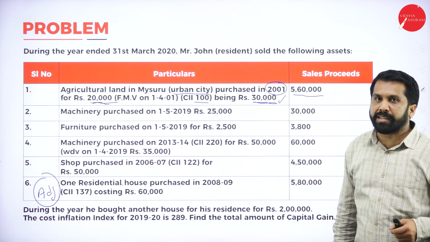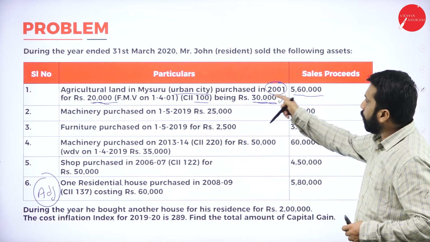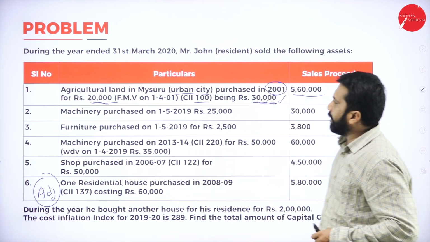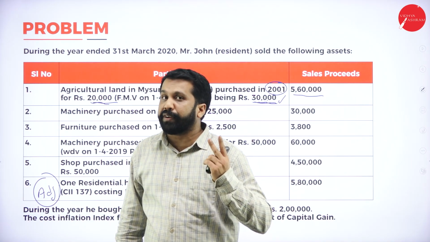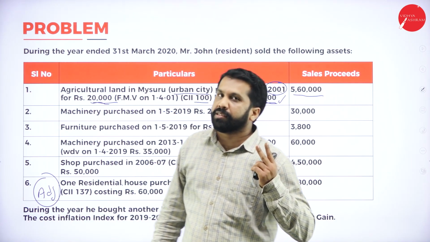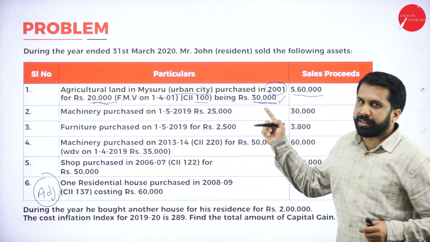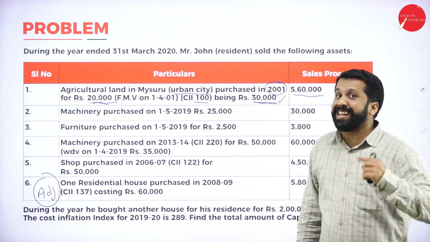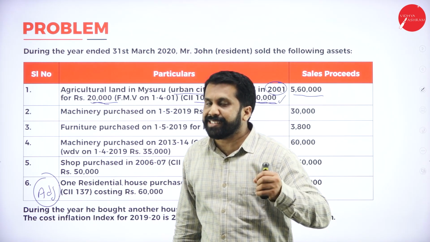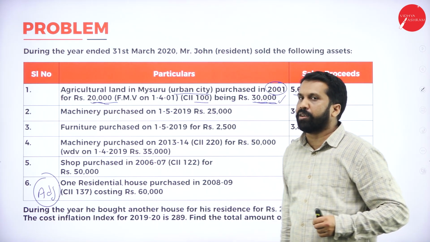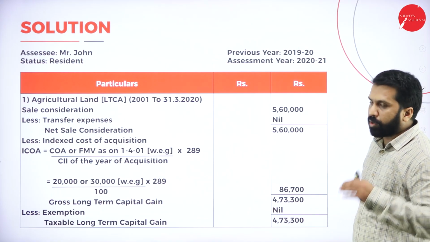Can you take 30,000 directly? No. It is a long term, because the 2001 asset I am selling in 2021. I have used it for more than 20 years. Long term means you cannot take 30,000 directly. You should go with index cost. Again, I'll repeat. You have to go with index cost. How to find out index cost? I'll tell you. We'll go one by one.